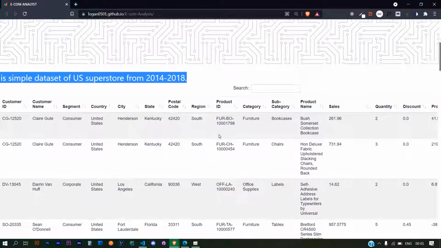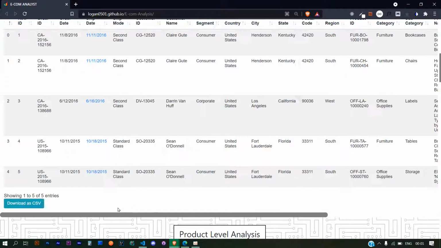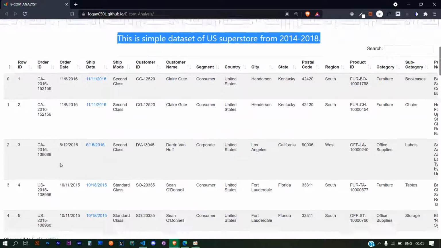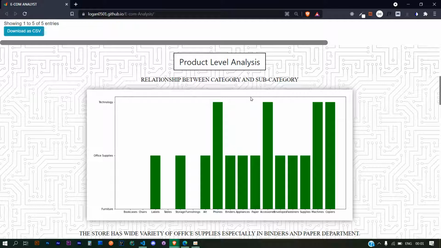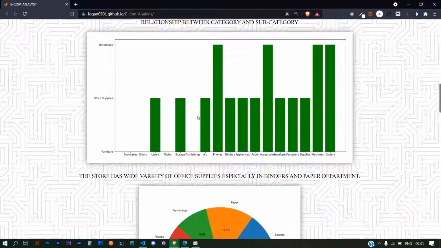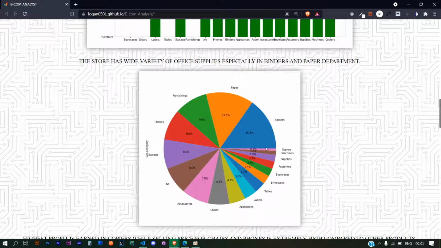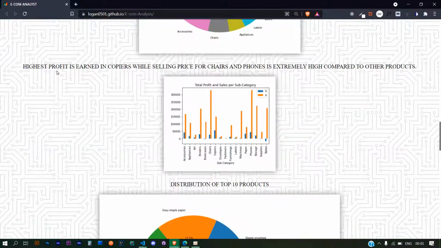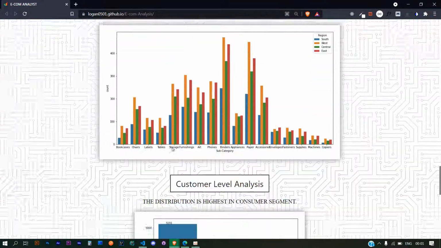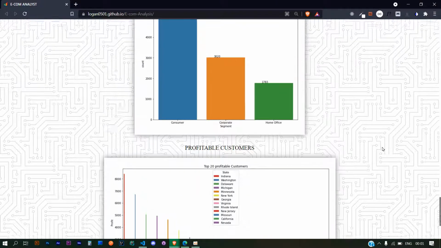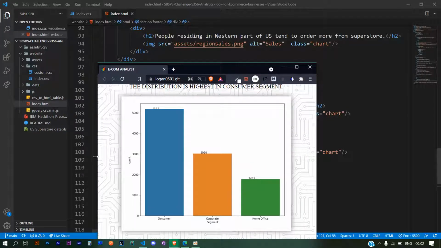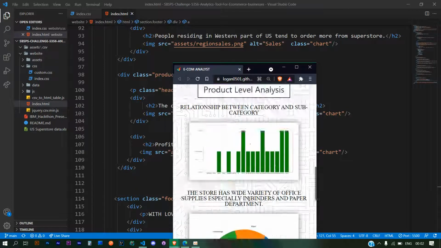You can also download the data set, a 5 row sample, if you want to view it. All those EDA analyses, pie charts and diagrams, I'm displaying here. This is the product level analysis with all those relationships, and this is for the variety of items. All those graphs I'm displaying here, and this is for customer level analysis, and this project is done by us. Even this website is mobile responsive, so you don't need to worry about responsiveness.